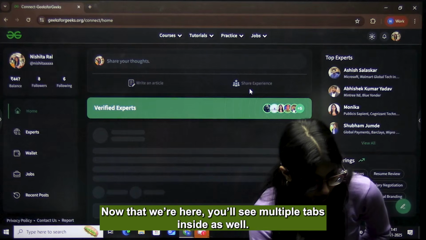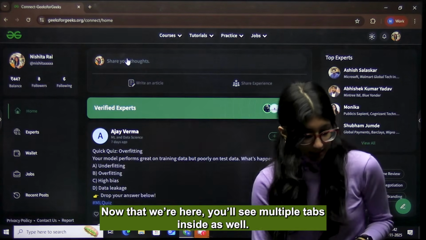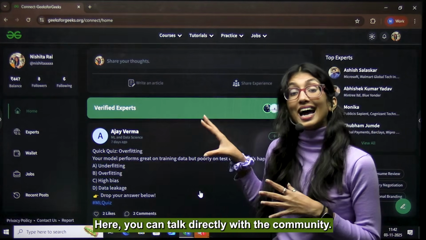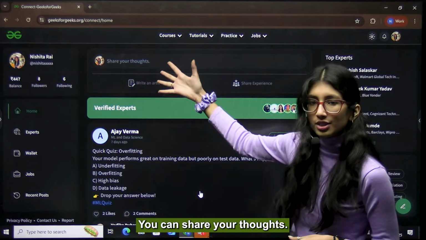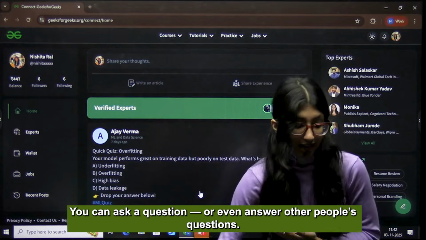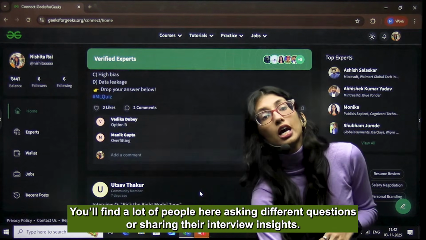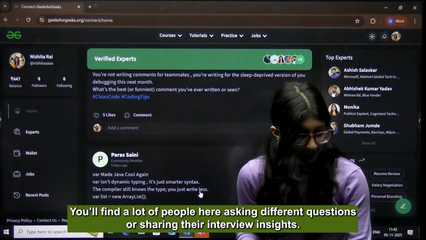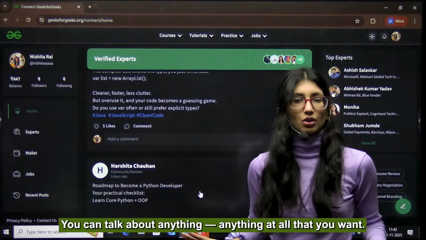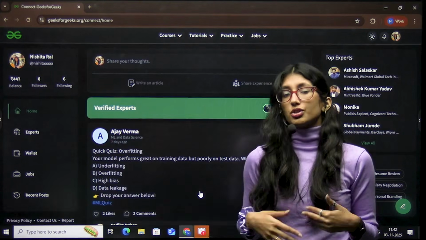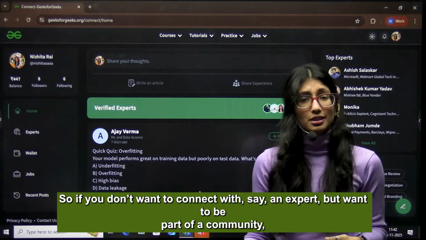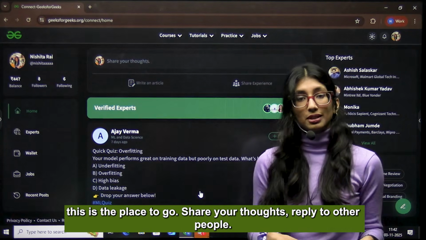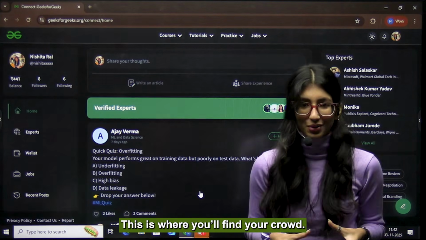Now that we're here, we're gonna see multiple tabs in here also. So this entire portion is called home. Here you can talk directly with the community. You can share your thoughts, you can write an article, you can maybe ask a question, and maybe you can also answer the questions. You can find a lot of people here who are asking multiple questions or sharing their interview insights. You can talk about anything at all that you want, and this is the place for it. So if you don't want to connect with, say, an expert and you want to be a part of a community, this is the place you go to. Share your thoughts, reply to other people, and this is where you'll find your crowd.